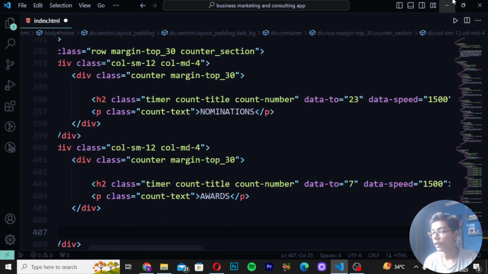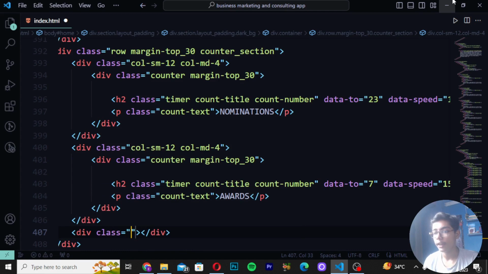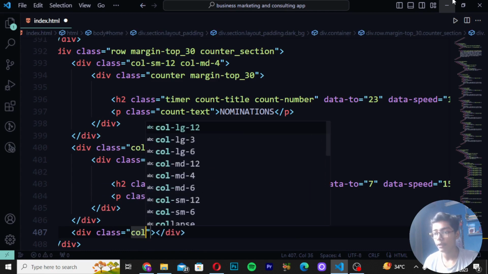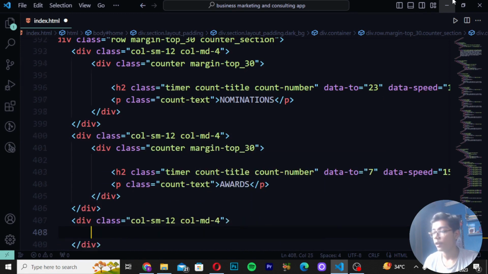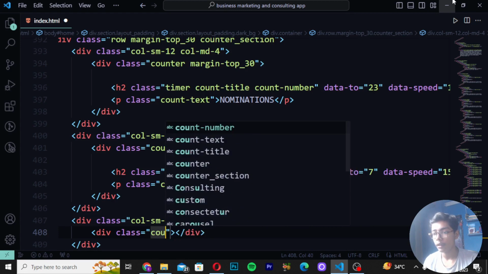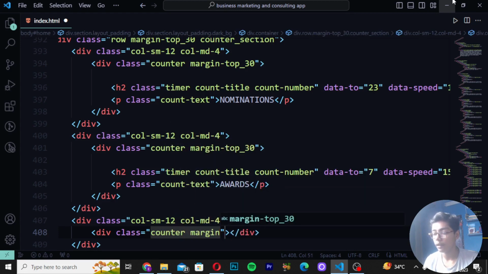Then move after the div. After 2 divs here, you can see this. Create another class as col-sm-12. So here I will be now just writing col-sm-12, col-md-4. Then write here div class, and I will be writing it as counter. Then write here margin-top underscore 30.